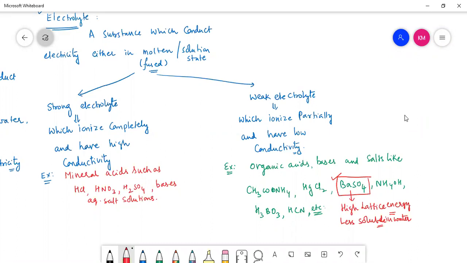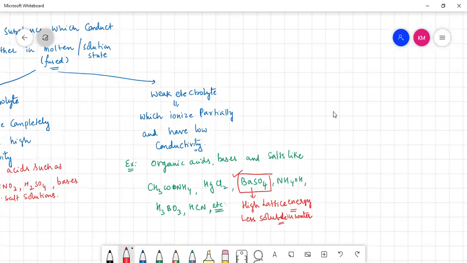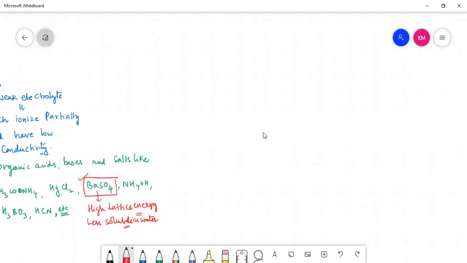That point to be noted clearly, children. Hope it is clear. Electrolytes are of how many types, children? Two types, sir. What are those? Strong electrolyte and weak electrolyte. Strong electrolyte, how do you define? Which ionize completely and have high conductivity. Means 100% ionization takes place, conductivity will be very high. Weak electrolyte means what do you say? They ionize partially and have low conductivity. The examples also we have given. Very good. Thank you very much for your response.